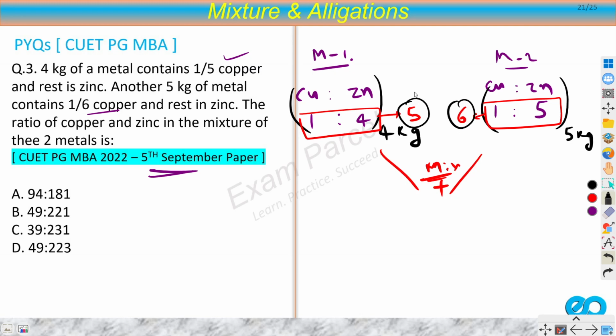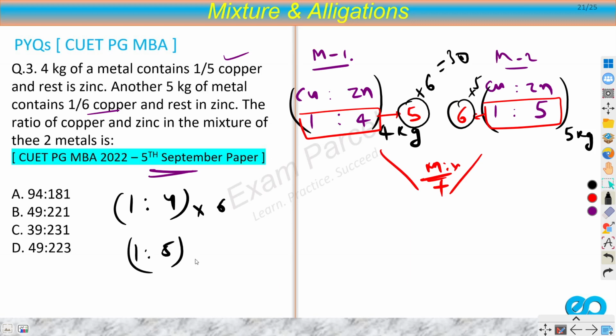And how can we make these two same? I will multiply this by 6 and I will multiply this by 5. So both sums would be equal to 30. Right? So 1 is to 4, you multiply this by 6, and 1 is to 5, you multiply this by 5.